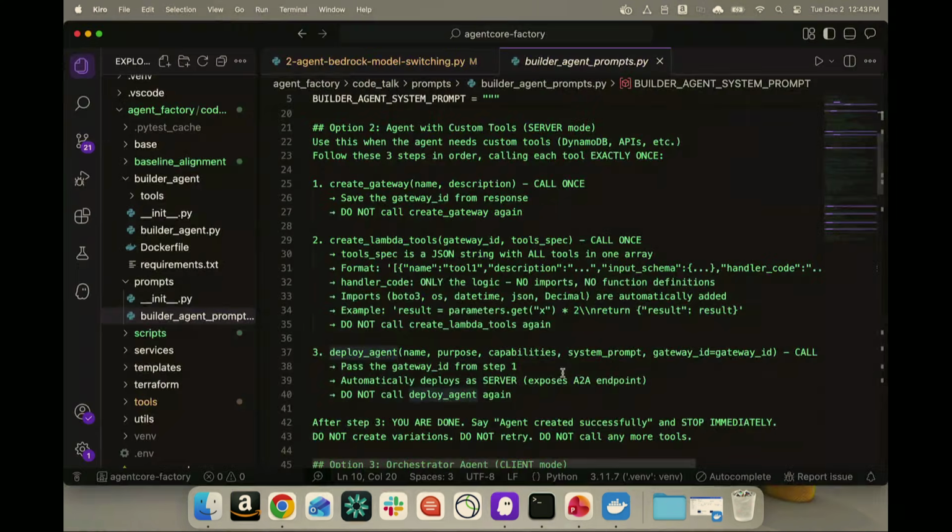Question? In this case, is it one of the tools essentially? Does it require an API integration with whatever internal PeopleSoft application is used to manage PTO, or are we assuming that PTO is being managed by an Excel file for these interns or some other data source? Right, it could do either. If you have some sort of external third party, as long as you specify that or give your builder agent context of that system, it can write the Lambda code on the fly to connect to that system as a tool and expose that tool to your agent.